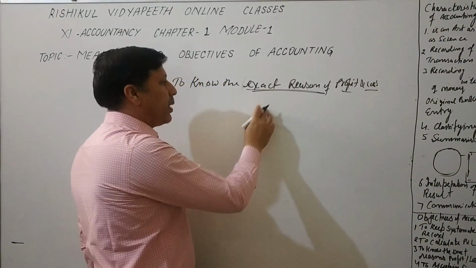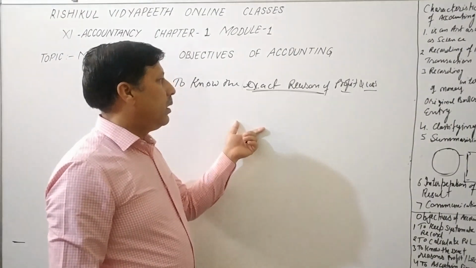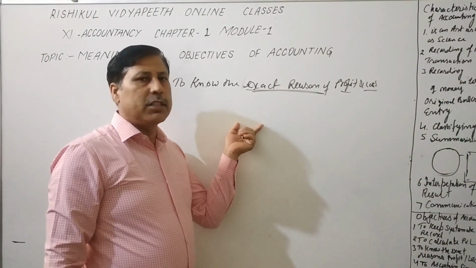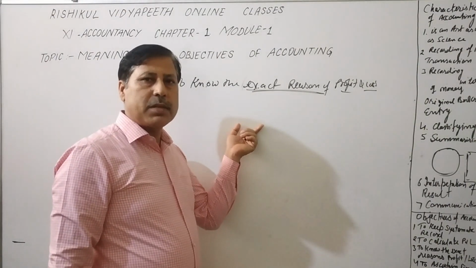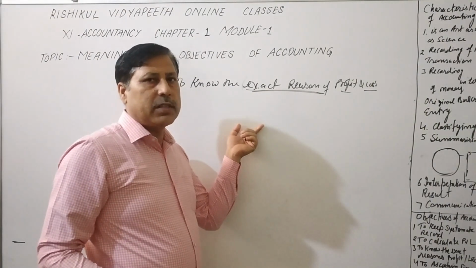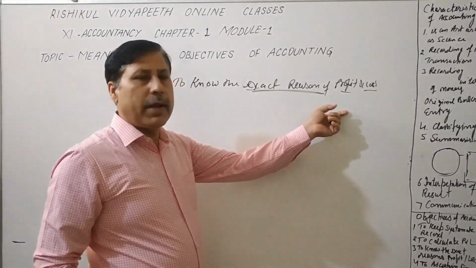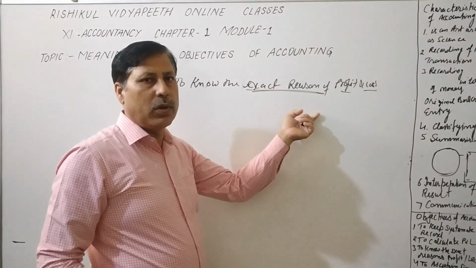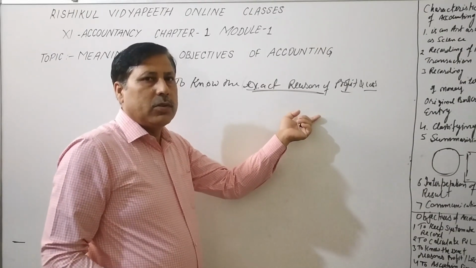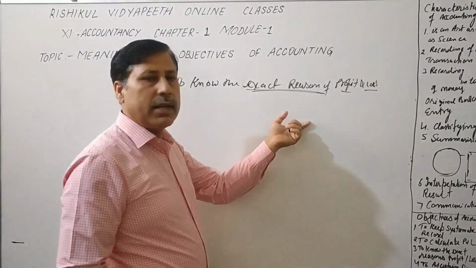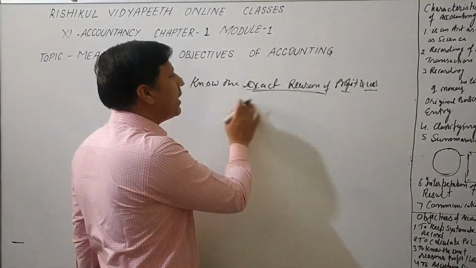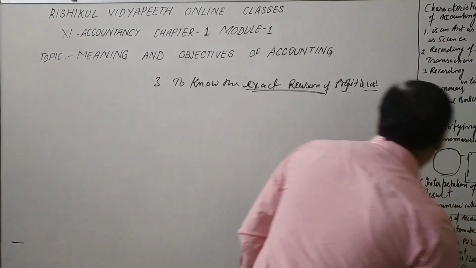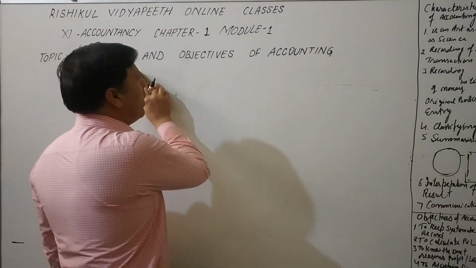If there is competition in the market, or a strike of the transporter, or power failure, or labor strike, that is the reason we are suffering a loss. Or we are earning a maximum profit because in the market we have a monopoly, no competitor is there. So with the help of accounting, we can know each and everything, and we can find out the exact reason of the profit and loss account. Without accounting, we can't find it out.